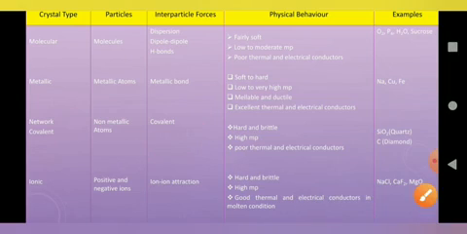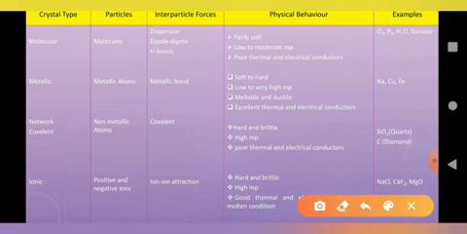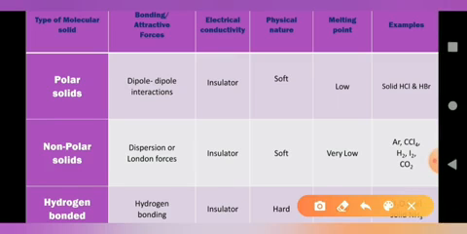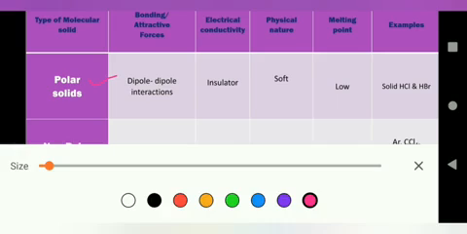Next, we move on to the classification of molecular solids. Molecular solids are further classified based on the type of force that exists between the molecules. They are classified into three types: polar molecular solid, non-polar molecular solid, and hydrogen bonded molecular solid.